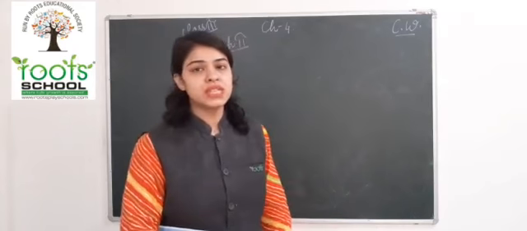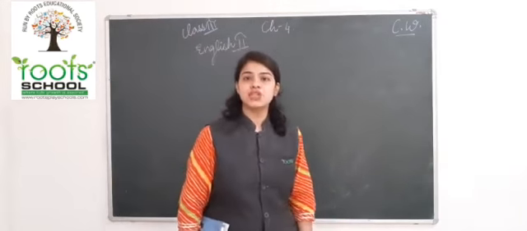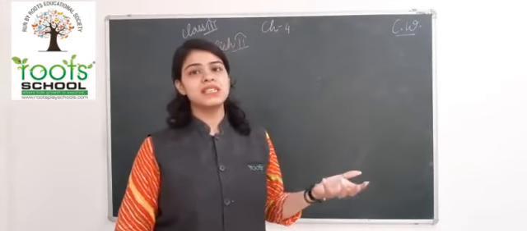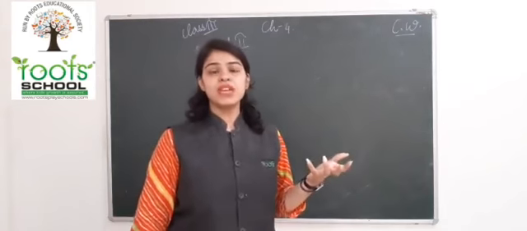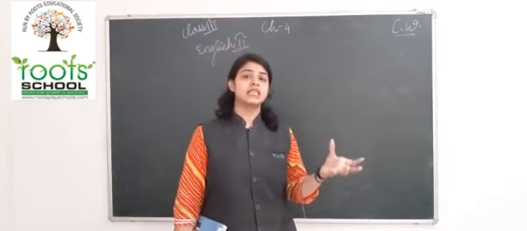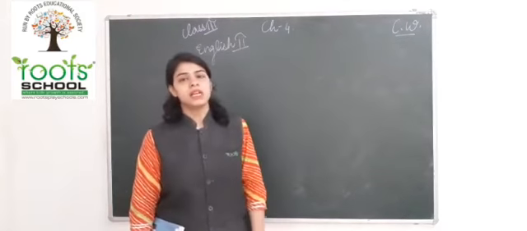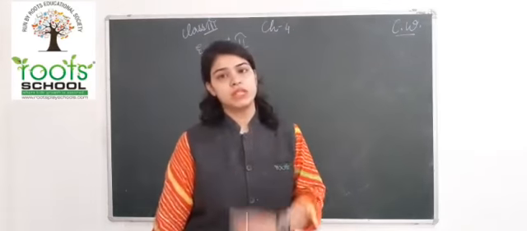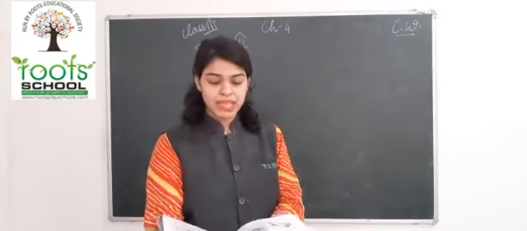And how much is something that relates to uncountable nouns. So when we don't know the exact quantities of some things, we use how much, and these are for uncountable nouns. An adjective of number can be used for countable nouns. So let's begin with the exercise.